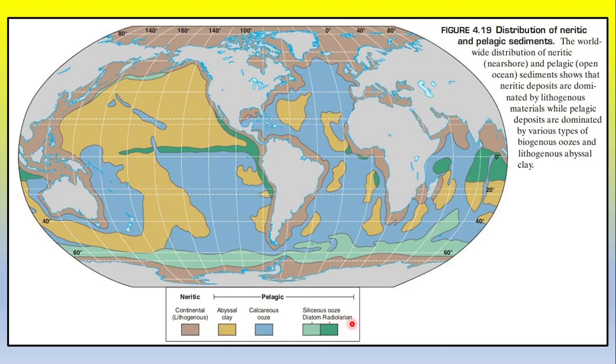Radiolarian. This is the radiolarian. So radiolarian, a siliceous ooze, is present near the equator, and diatom ooze is present near the polar region. This one. Okay, diatom is present near the polar region, radiolarian near the equator, then calcareous ooze. Okay, this one. So see, the calcareous ooze is dominant in the Atlantic Ocean as well as the Pacific Ocean